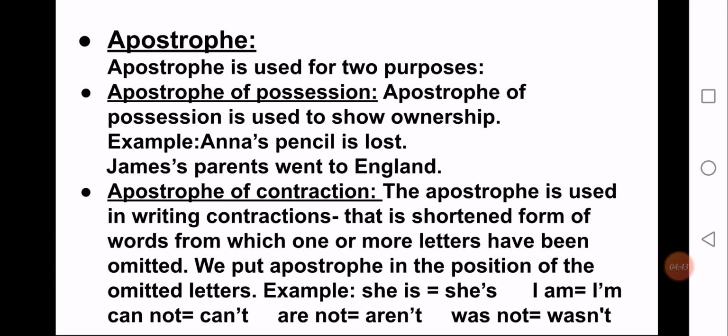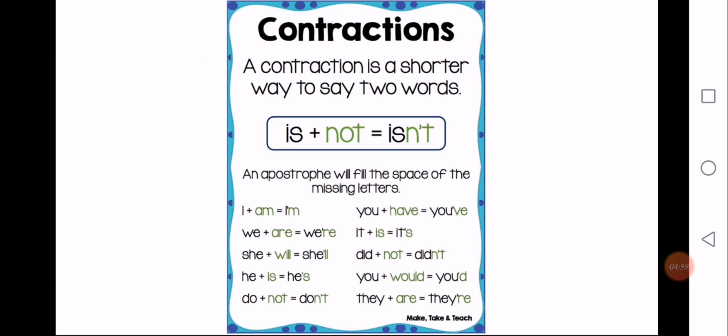What is the contraction of cannot? Can't. Are not, aren't. Was not, wasn't. So whichever letter we have skipped, we have put an apostrophe in place of that letter. I have given some more examples, so I will just read out the definition and I will read out the examples for you.